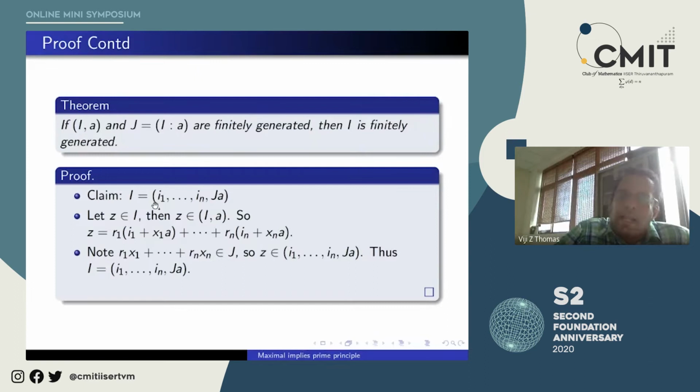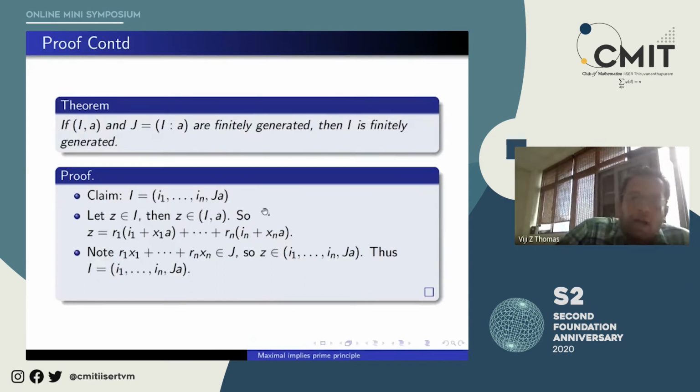So let me just tell you how the right hand side is contained in the left. All the I's anyway belong to I. Now this J times A anyway belongs to I. And how is that?